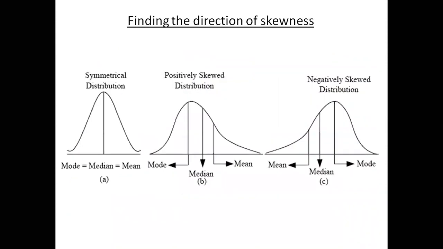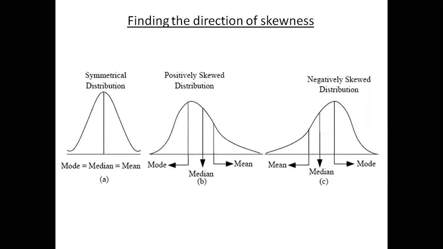Now, how do we find the direction of the skewness? There are three types of distribution pattern we already learned: symmetric distribution, positively skewed distribution like this, and negatively skewed distribution like this. For a symmetric distribution, we always have mean, median, and mode all the same. An example of a symmetric distribution is the normal distribution.